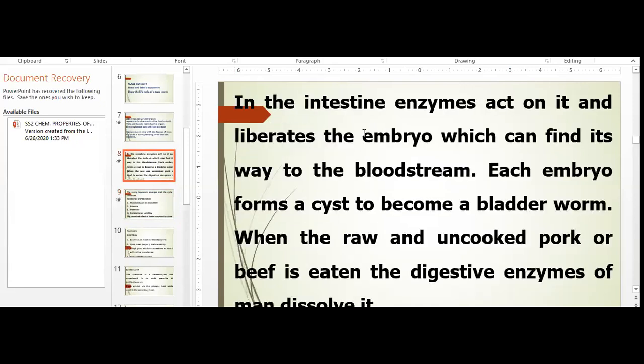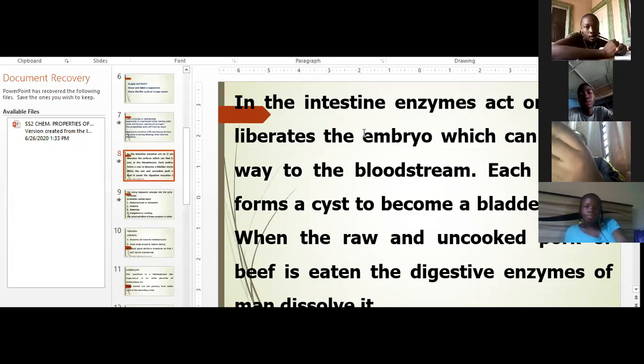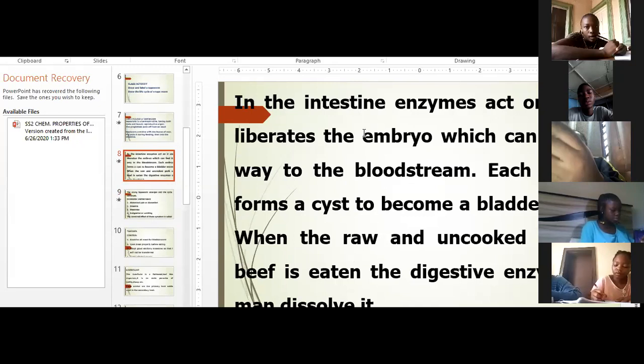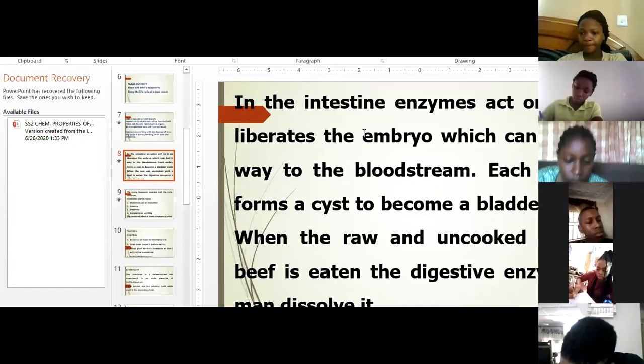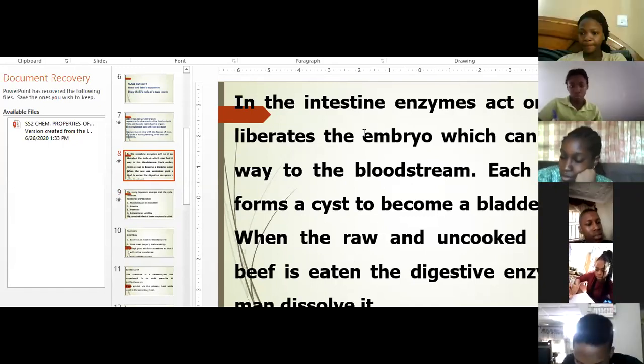Are you listening to me? Don't forget I said that it begins with a proglottides. These proglottides come out from the body of the mature tapeworm at any time. Sometimes, if a man is infected with tapeworm, when the man passes excreta, the mature proglottide drops off.